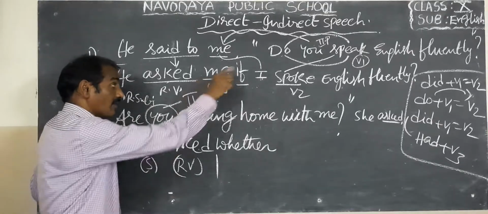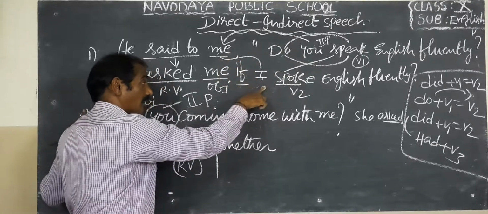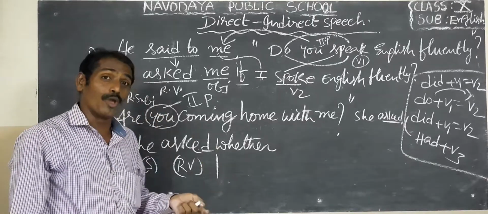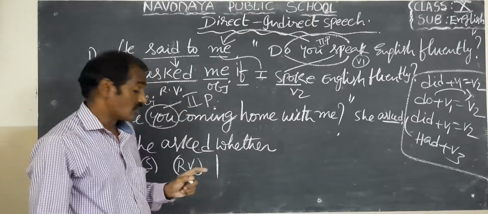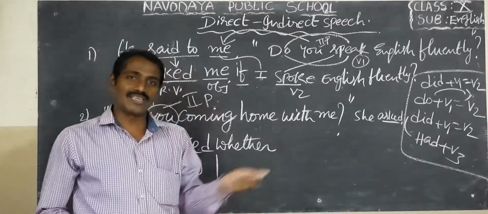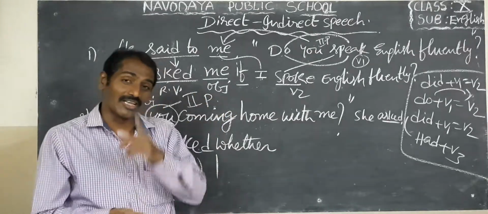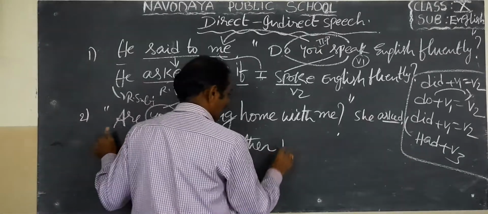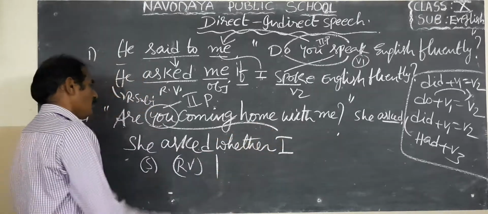But in the very beginning, the second person you should be changed to the object. Object means we should write I. But here the object is not given, so we have to imagine the object me, that means I. Okay, children. In some sentences we find no object, but there is an imaginary object, that is me, that is I. So she asked me whether I. You became I. It is an imaginary object.